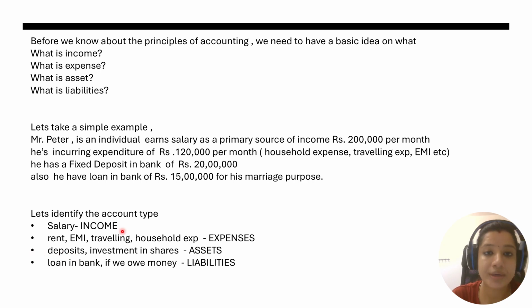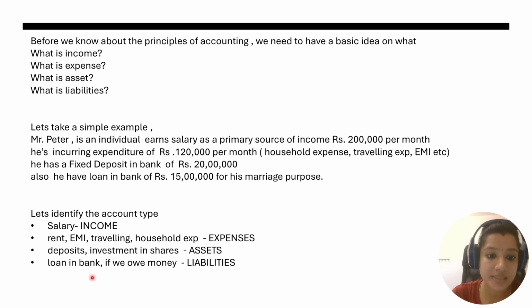Let's see what is income, expense, asset, and liabilities. His salary is the primary source of income. He's a salaried employee, and the salary is his primary source of income. Then salary will be his income. Then he is incurring expenditure. When you run your own family, you will be incurring rent, electricity, water, or other expenditures like groceries, all kinds of household expense, right, and EMI and everything. So these kinds of expenses will be considered as expenses.